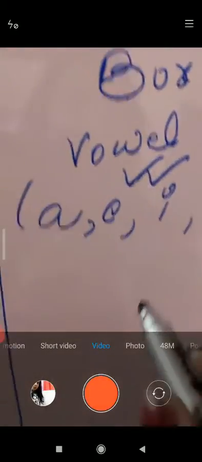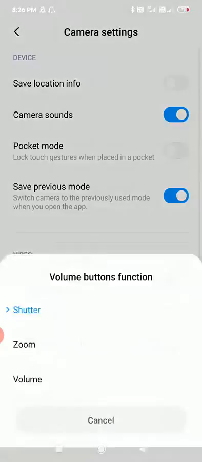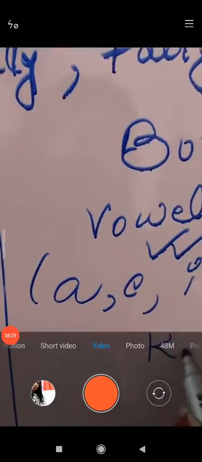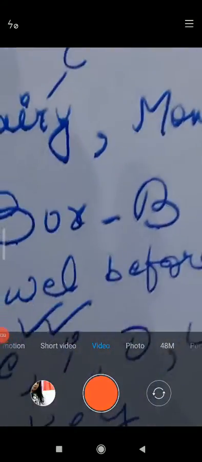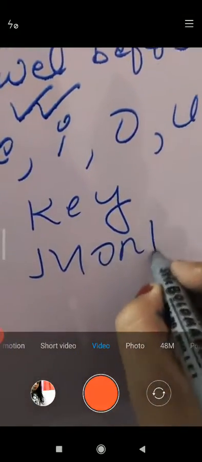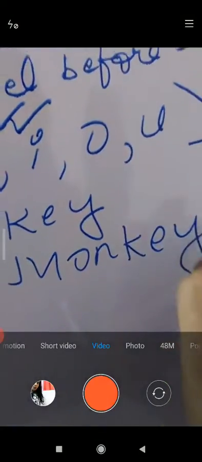Now in vowel, what do you have to write? The first vowel word is key. Now write key, K-E-Y. The next vowel word is monkey, M-O-N-K-E-Y, monkey.